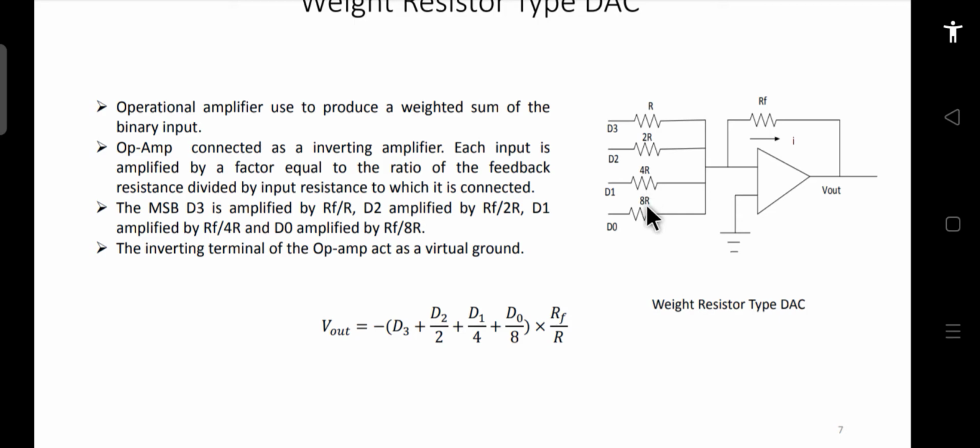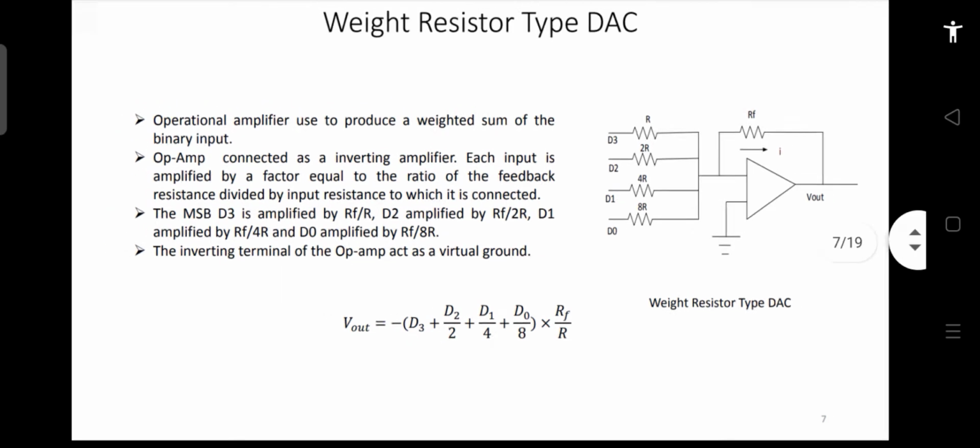So considering this difficulty, this weighted resistor type of DAC is good for understanding the theory. You can understand the basic working of any DAC from this example, but it is not used practically, because there is a practical limitation that we cannot get the values of these resistances. So that is why this type of DAC is not used practically.